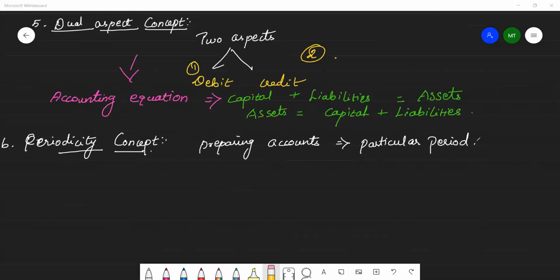As the proprietors, investors, creditors, employees, and the government are interested in knowing the performance of the business unit periodically. So the periodicity concept, who follows it? First the proprietors, meaning sole proprietors, then investors, then creditors, then employees, and government.